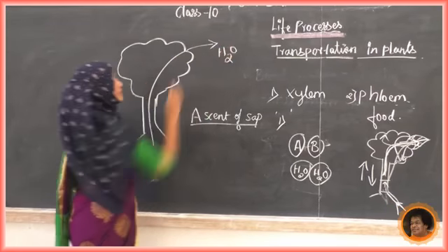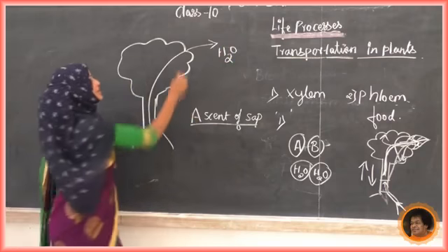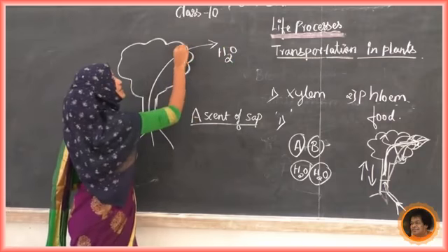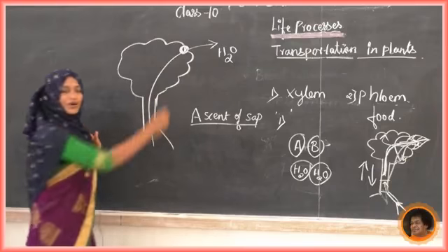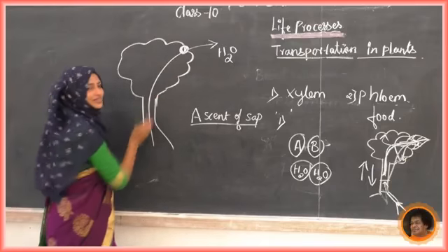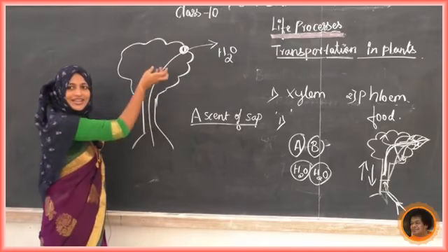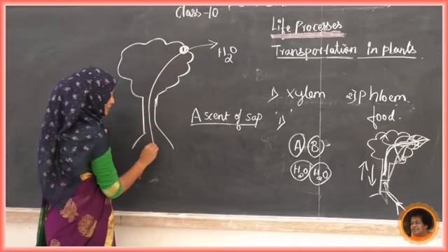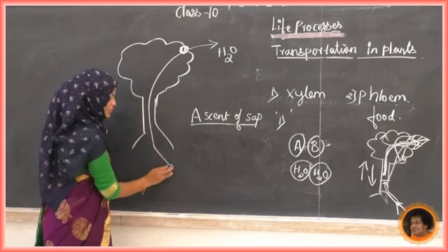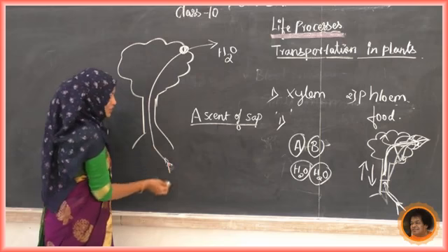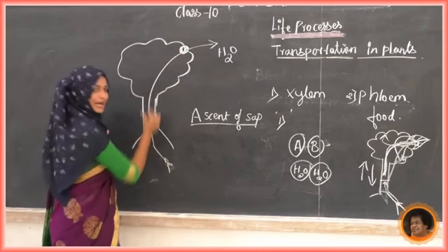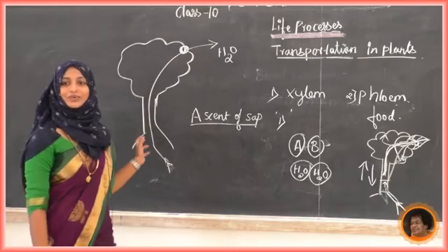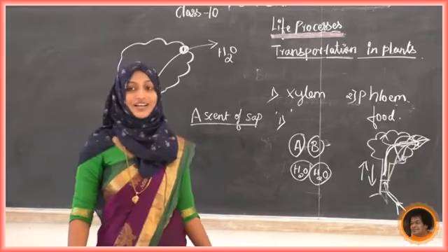Now see, because of this, in the leaf there will be a creation of vacuum. Because of this it will suck water. It is going to help the absorption of water. This is about the water transpiration.